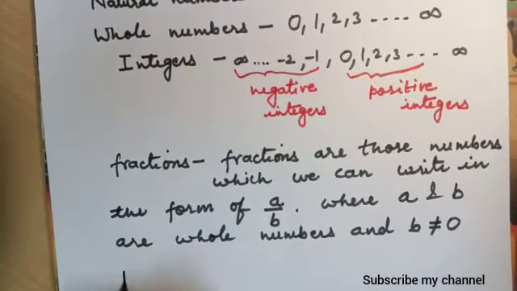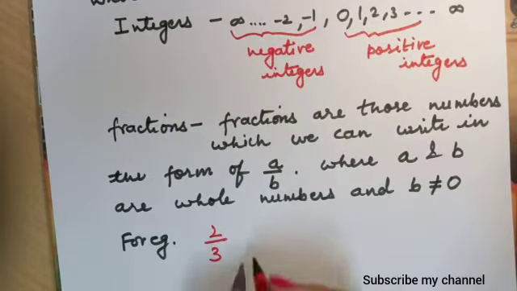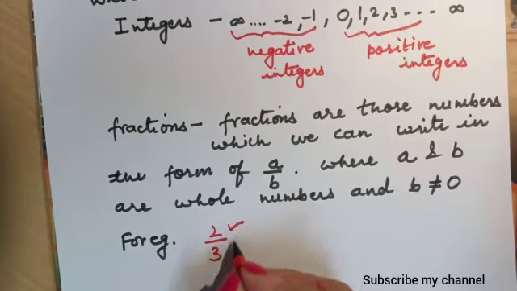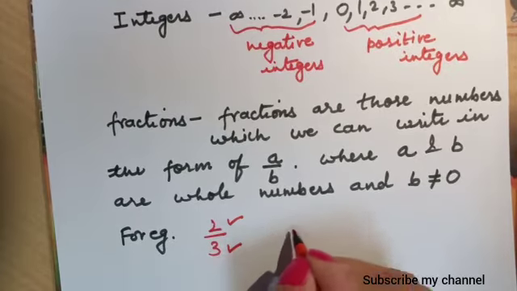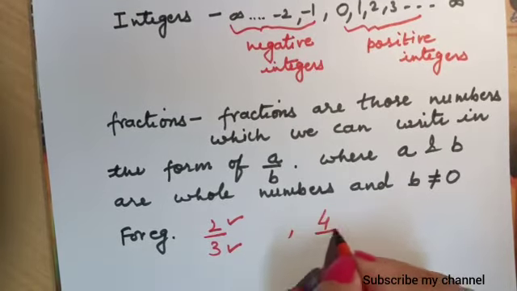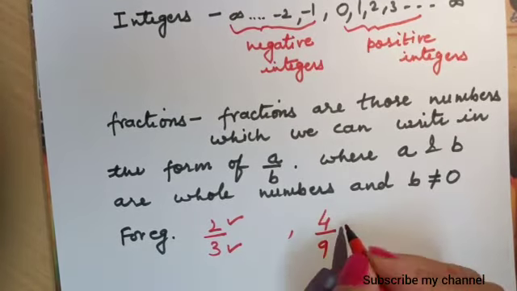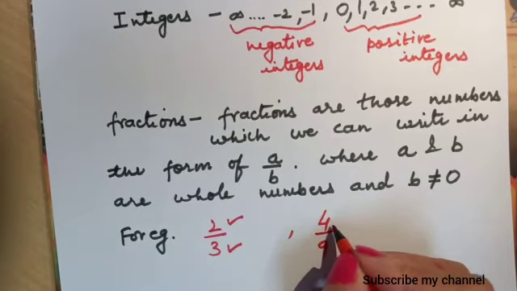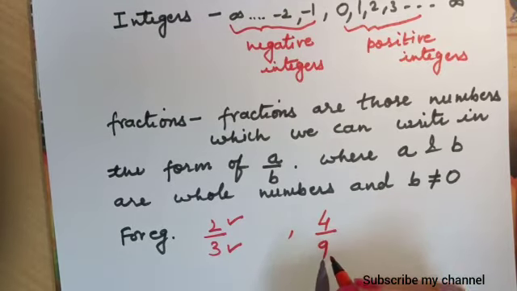For example, 2 by 3. 2 by 3 is a fraction where numerator is 2 and denominator is 3. Another example is 4 by 9. In this, 4 is a numerator and 9 is a denominator.